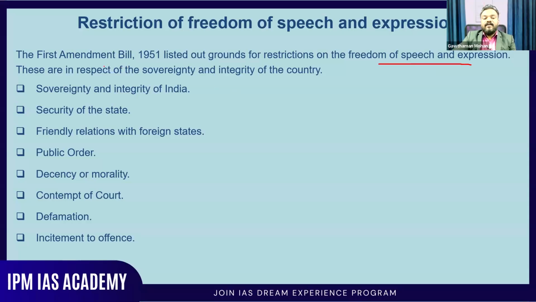And these are in respect of the sovereignty and integrity of the country. One is sovereignty and integrity of the state, the security of the state, friendly relations with foreign states, public order, decency or morality, contempt of court, defamation, incitement to offense. If our freedom is affecting any of these things listed there, then definitely it can be restricted. Our freedom can be restricted.